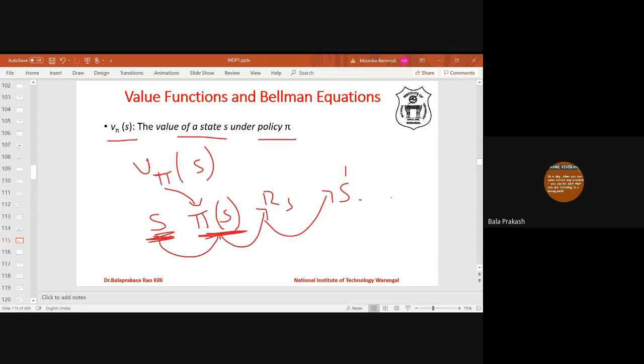Remember, this is very important. In our subsequent discussions, we use this notation very heavily. V pi of S means from state S onwards, we are using policy pi. Policy will tell for each state what is the action to be performed. So from state S onwards, we are using policy pi, which means in state S, the policy will tell what is the action to be performed, pi of S. So the system will perform that action. It will move to S dash. Again, the policy will tell what is the action to be performed, pi of S dash, and so on. So from state S onwards, in all subsequent states, the policy will tell the action and the system will perform the same action. This is the definition of V pi of S.